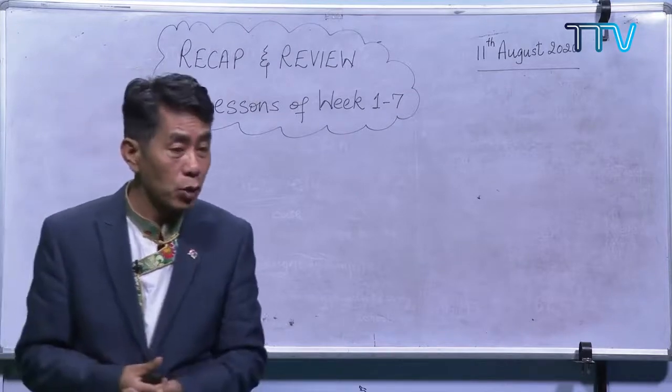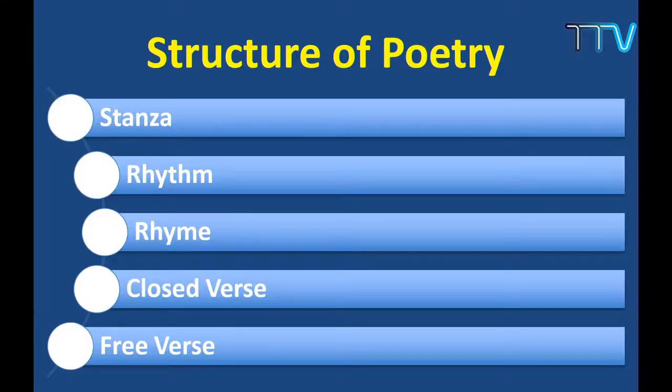So when it comes to structure of the poetry, these are the things that you have to keep in mind. These are the things you will find in a piece of a poem. For example, a stanza, you have the rhythm, you have the rhyme, you have closed verse and free verse. When we say closed verse, that stanza or the poem follows a particular rhyming pattern. When I say free verse, it does not follow any particular rhyming pattern or rhyming scheme. It's free verse from the word itself. Now this is the structure, how the poetry is made.